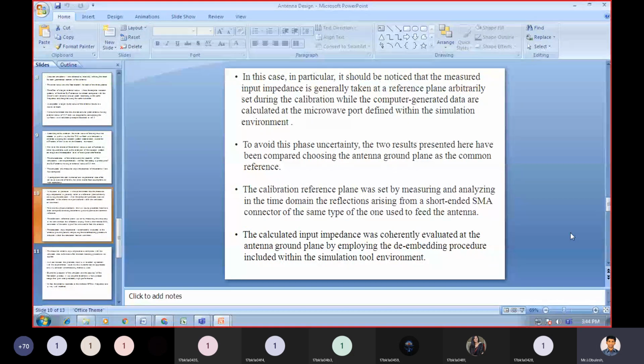In this case, in particular, it should be noticed that the measured input impedance is generally taken at a reference plane arbitrarily set during the calibration, while the computer generated data are calculated at the microwave port, which is defined within the simulation environment.